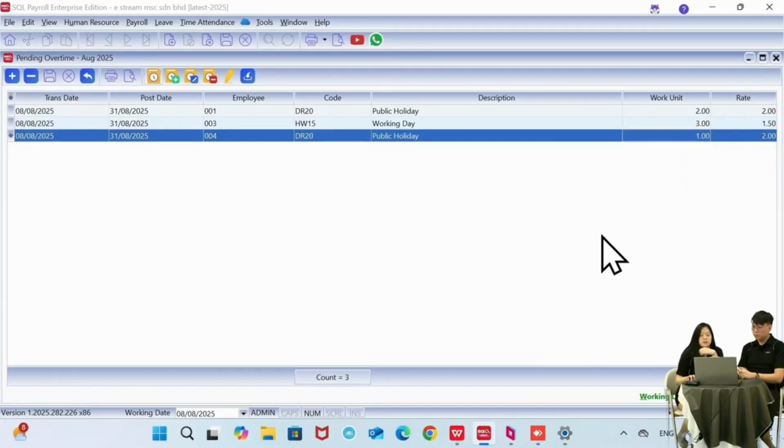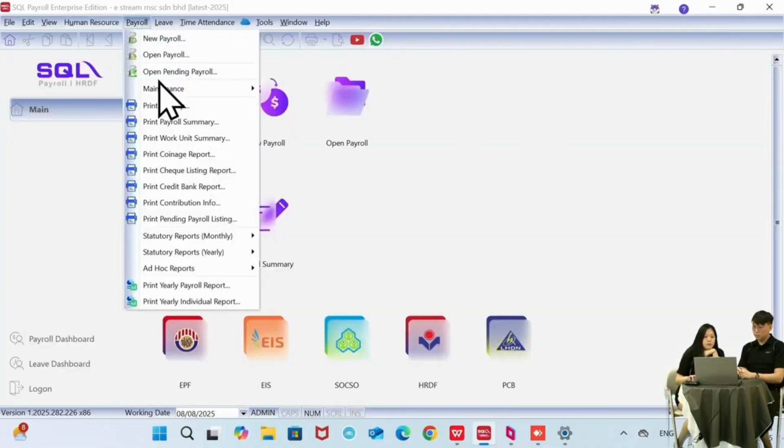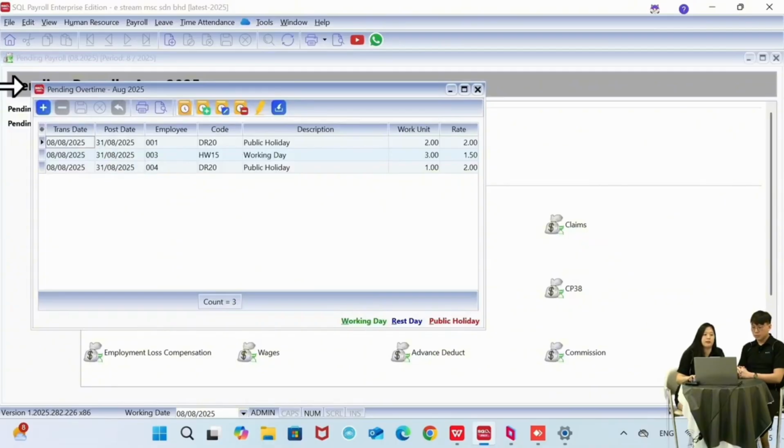Okay, once you're done, you just have to click on the save button here. It's the 3rd icon. Okay, and then you can just close it. So when I reopen the pending payroll, you can see we already have 3 transactions under the overtime category. Like I mentioned, you can put it in anytime. So if I want to add anything, I just click on overtime, and then I click on the plus sign to add over here.